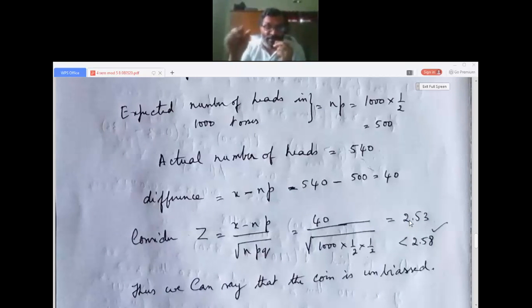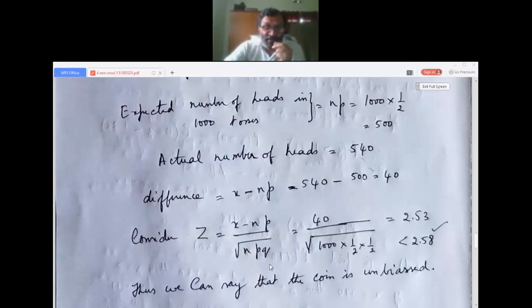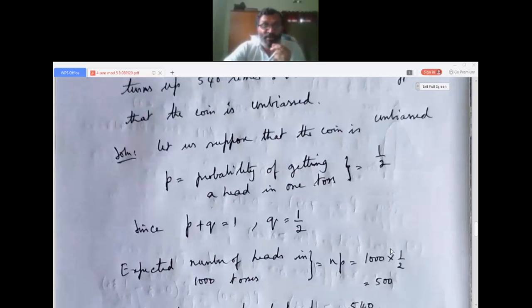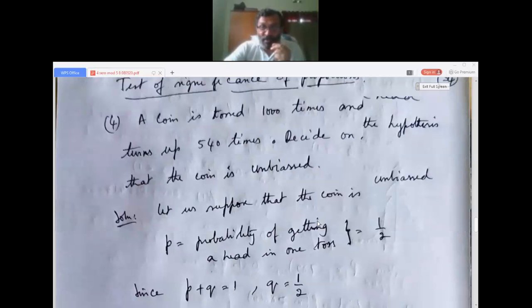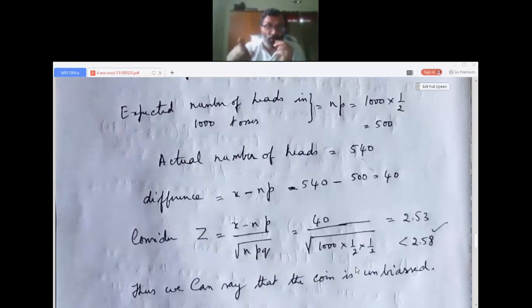If 2.53 is less than 2.58, then we can say that the assumption is accepted, that the coin is unbiased. What you assumed is correct. But if this value is greater than 2.58, then we say that the assumption is wrong, it is rejected. So now we got 2.53, and the standard value is 2.58, which I have given in the notes; see the previous session notes. So 2.53 is less than 2.58, so the hypothesis is accepted and we say that the coin is unbiased.